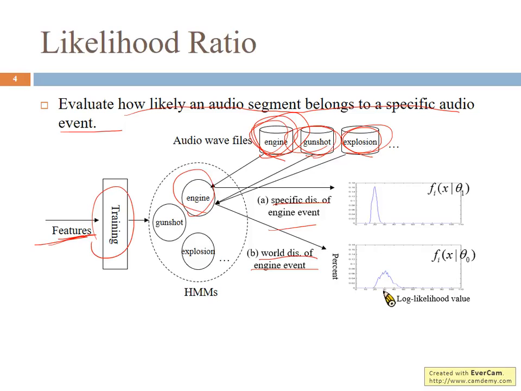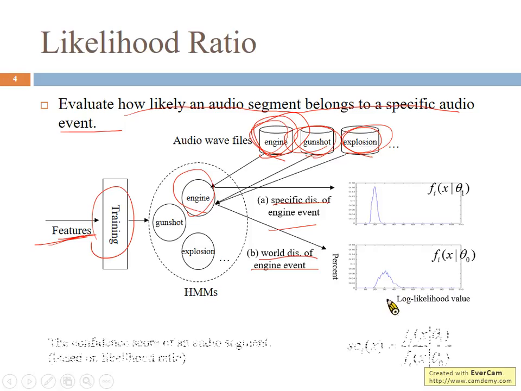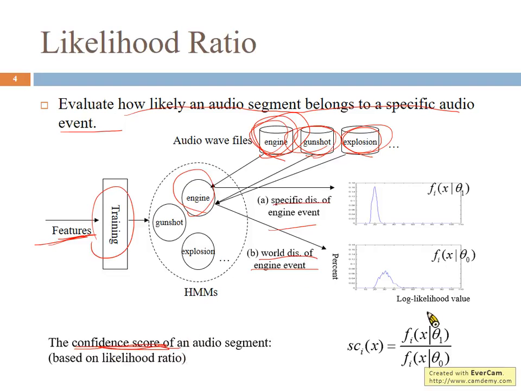That means if we intentionally input non-engine sound to the engine model, the likelihood score will be distributed like this. And how likely a given audio sound belongs to the engine sound effect can be measured by such a confidence score.